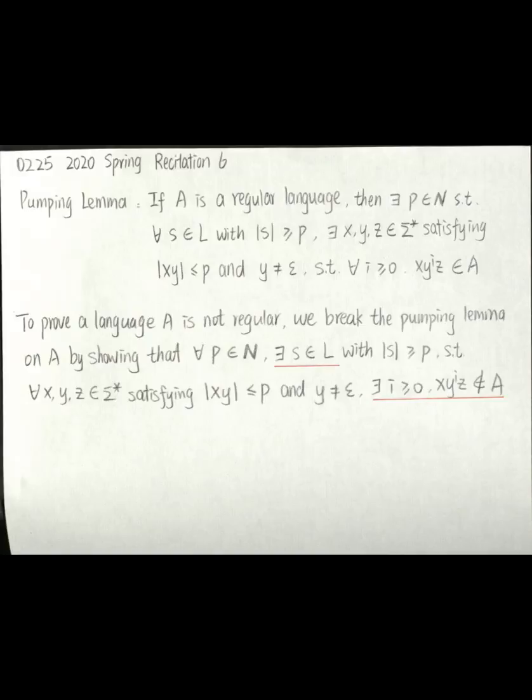We show that in any possible way to decompose S into XYZ, there exists a number I greater than or equal to 0 that will make the pumping property fail. That means if you pump this Y for I many times, the resulting string is not in A. The critical part in developing a contradiction is choosing an S and a value of I such that this S cannot be pumped I times. And that's what we do in steps 3 and 4.